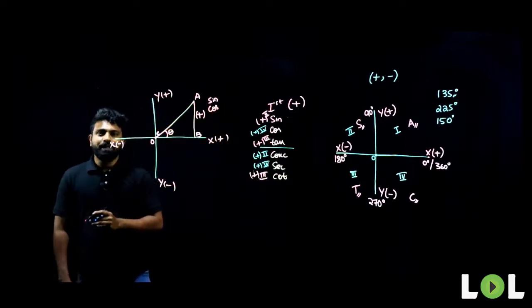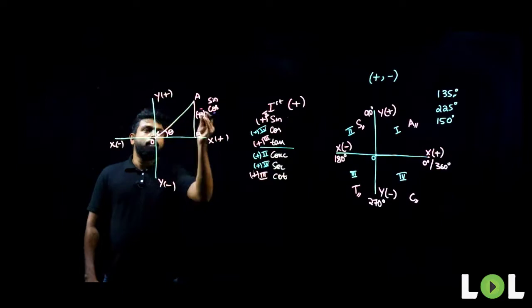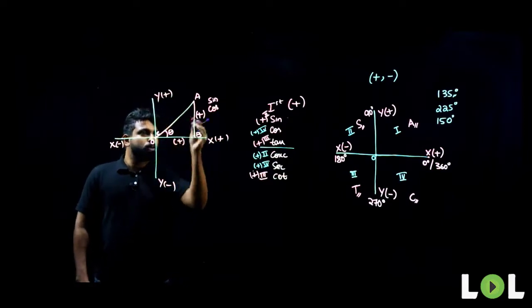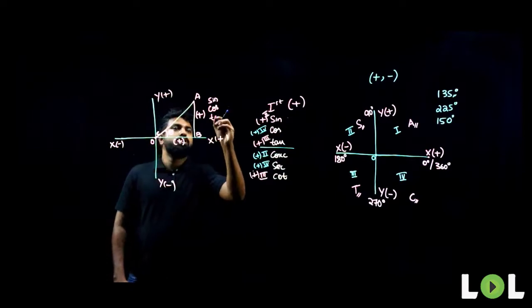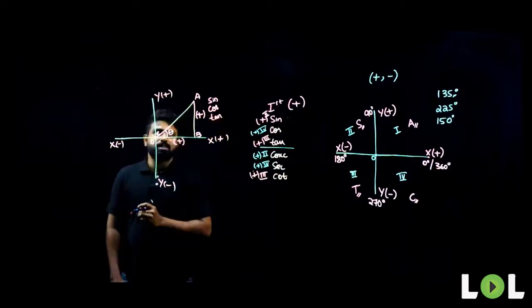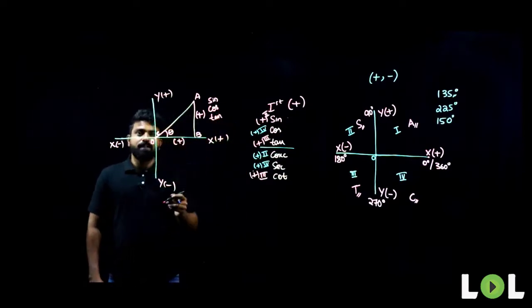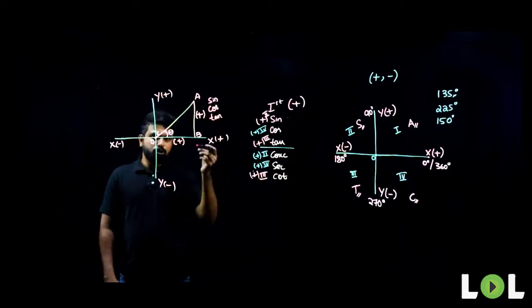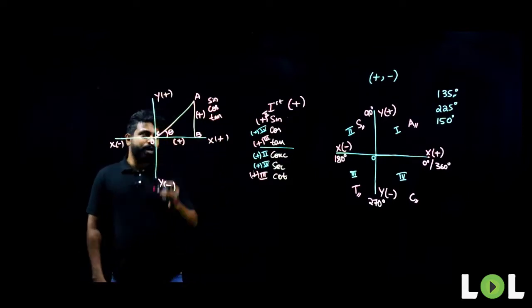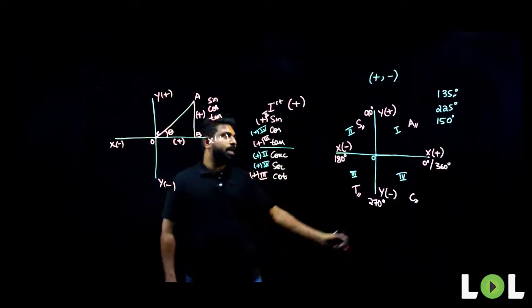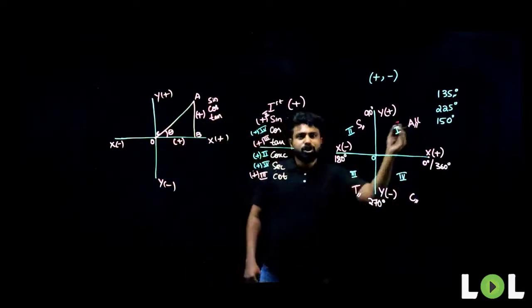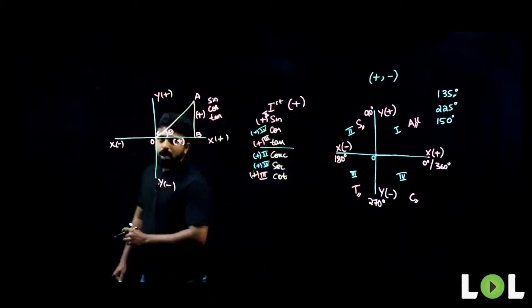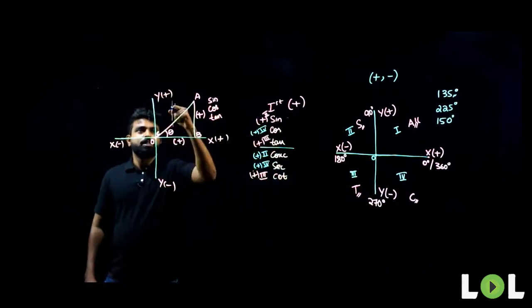What about tan theta? Tan theta is nothing but opposite by adjacent. Opposite is positive, adjacent is also positive. So, tan theta will be positive in my first quadrant. Since sin, cos and tan are positive, the inverse ratios will also be positive in my first quadrant, meaning the signs of all the ratios will be positive. This is done for the first quadrant.